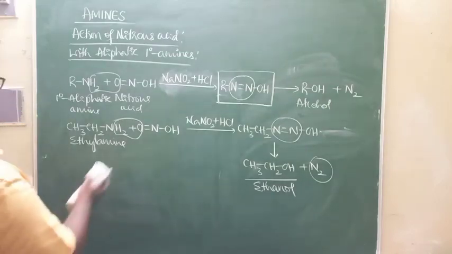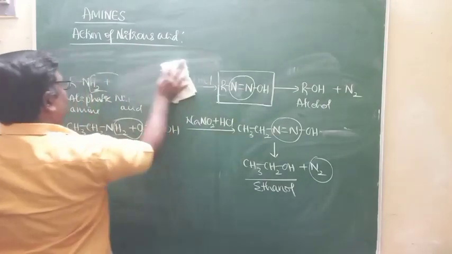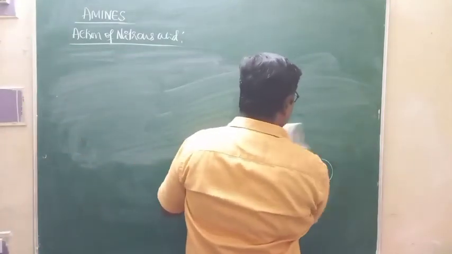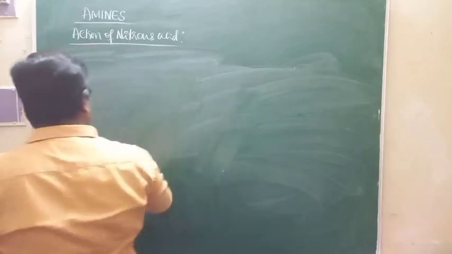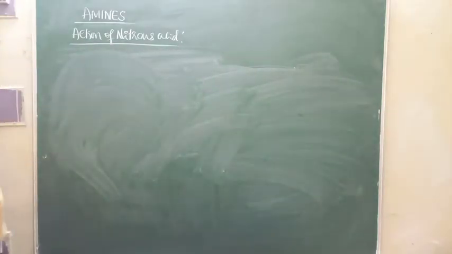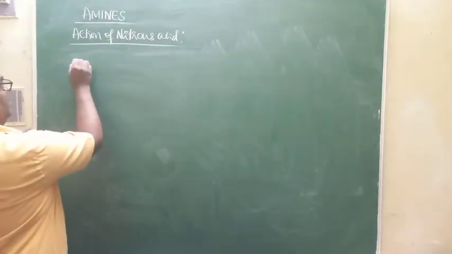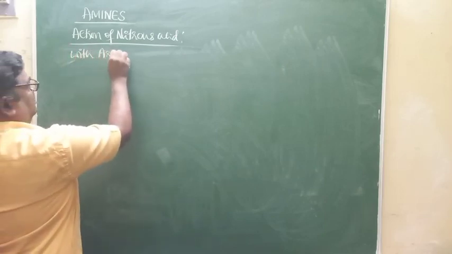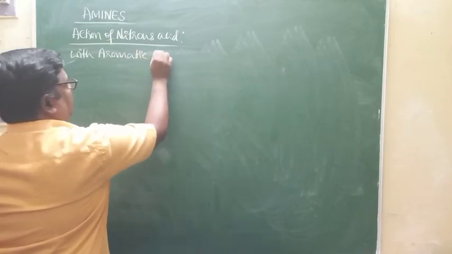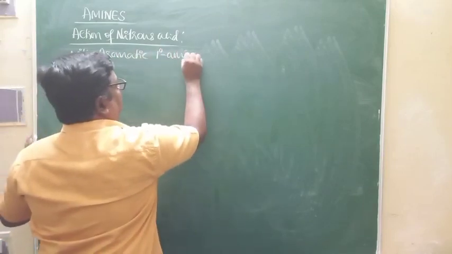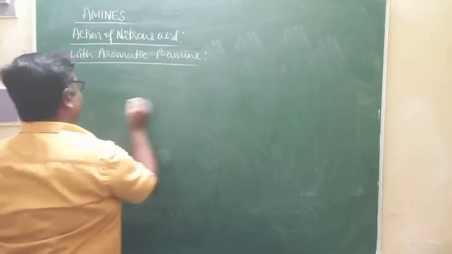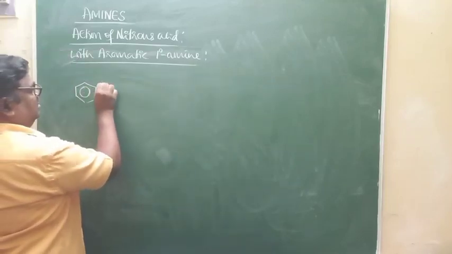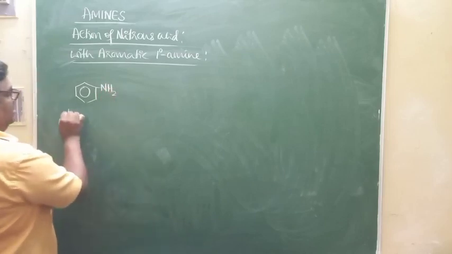What about the action of nitrous acid on aromatic primary amines? We will see that. How does nitrous acid react with aromatic primary amines? Look here. The reaction with an aromatic primary amine like aniline.